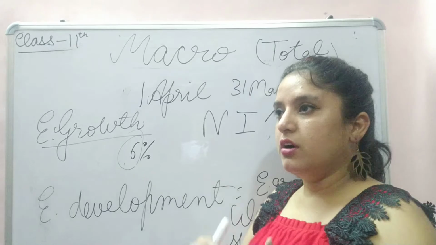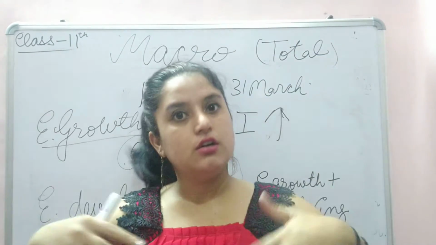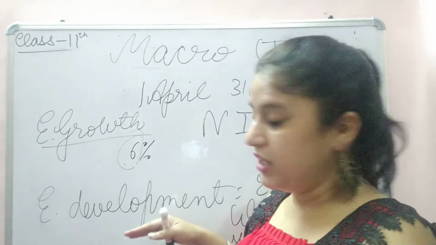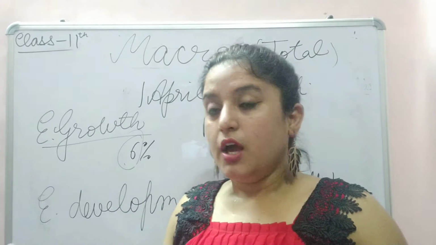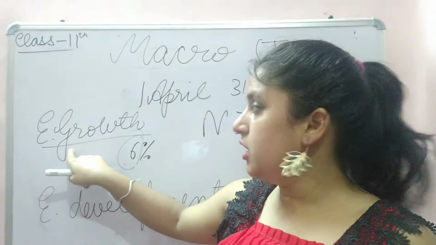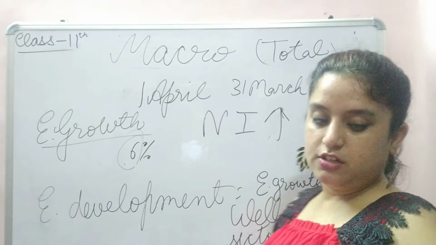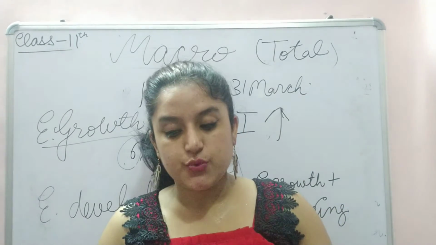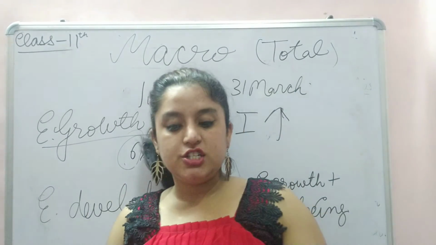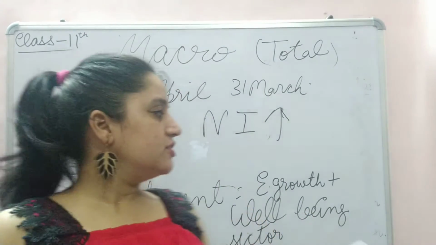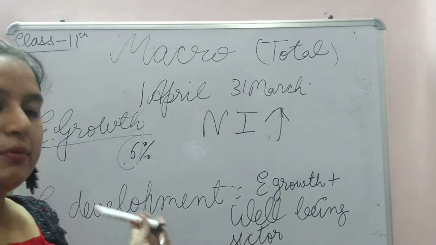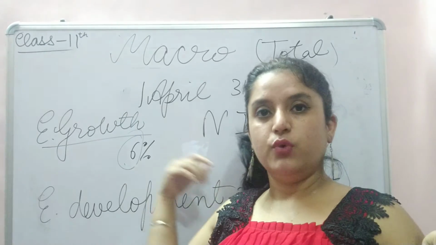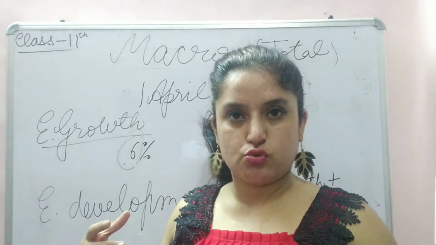When there is an increase in the agriculture sector, ultimately economic development will happen. When there is an increase in industrial productivity, economic development will happen. Health, welfare, educational development, industrial productivity, quality of life, agricultural productivity, everything is included in economic development. It is a wider term which includes both economic growth and well-being, the welfare of human beings.